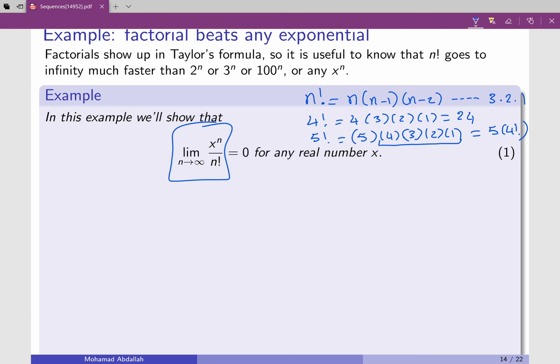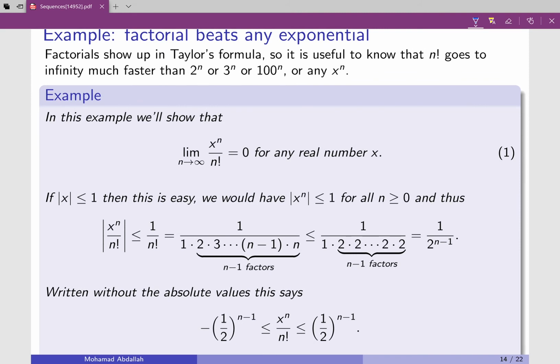So this needs more details. Here we split the problem into two cases. I recommend that you take a look at the proof that's provided here, but as I said, I'm going to give you a better proof later. What I want from you here is to understand that no matter what x is, the limit of x to the power n over n factorial is equal to 0. That means n factorial beats exponential. N factorial reaches infinity before exponential or any other exponential function can reach infinity.